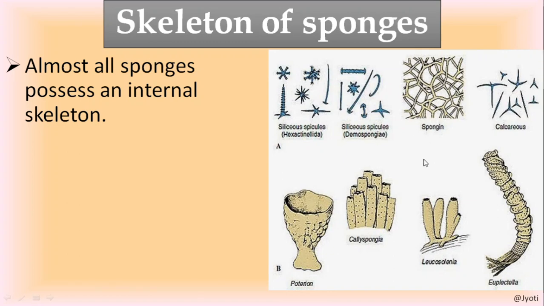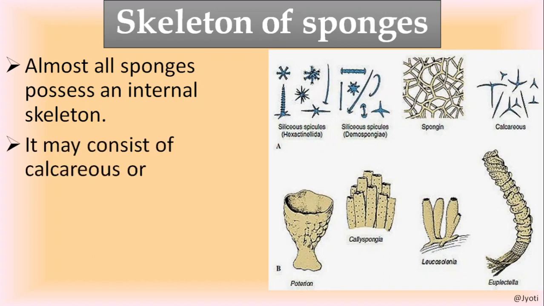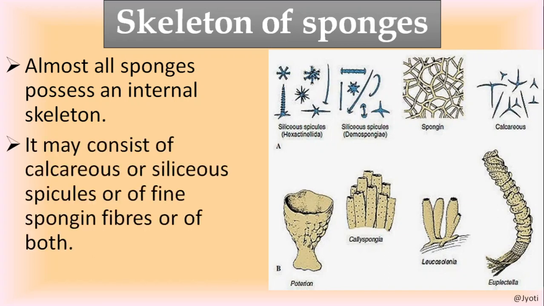So the skeletal system of the sponges consists of either spongin fiber or siliceous spicules. They may be made up of silicon carbonate, or they may be calcareous.